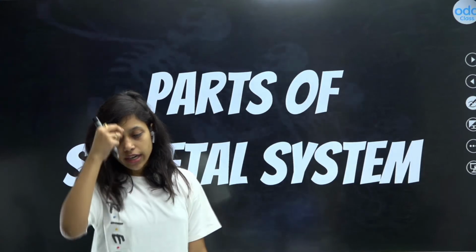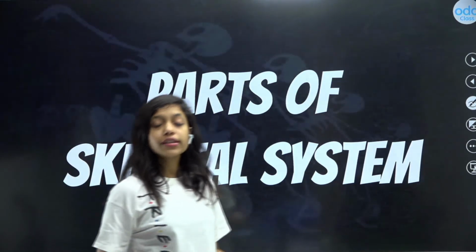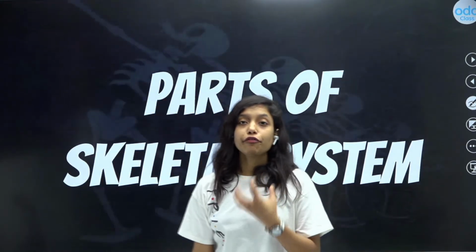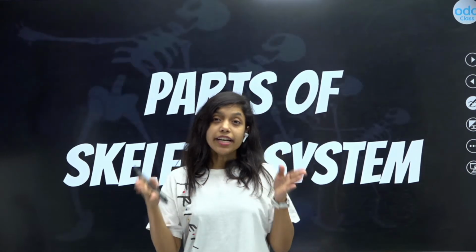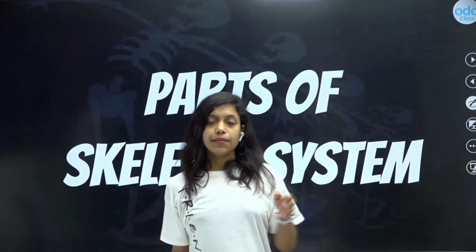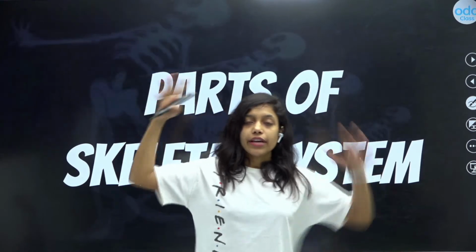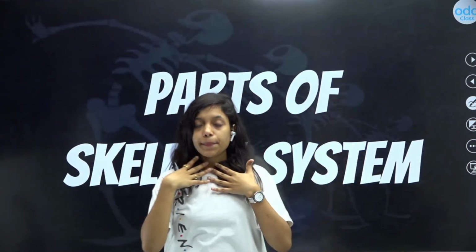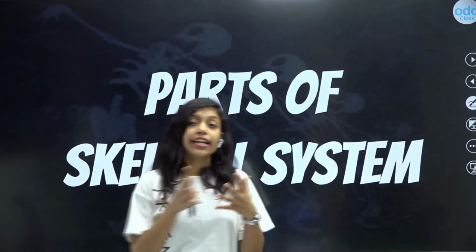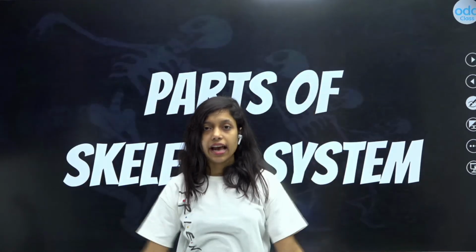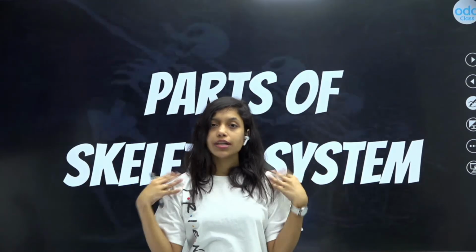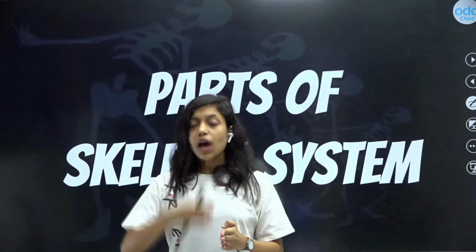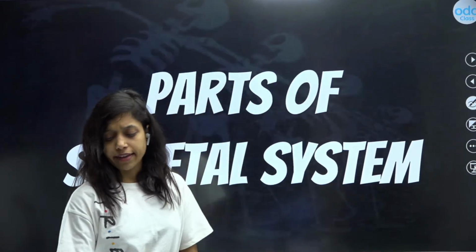So now let us quickly move on to the parts of the skeletal system. What are the different parts present? It can be divided into two parts, axial and appendicular. In axial, we have our head, neck part, trunk part, our rib cage and vertebral column. And in appendicular, we have both our hands and legs. We have our shoulders and pelvic girdle, right? So now let us quickly learn about them one by one.